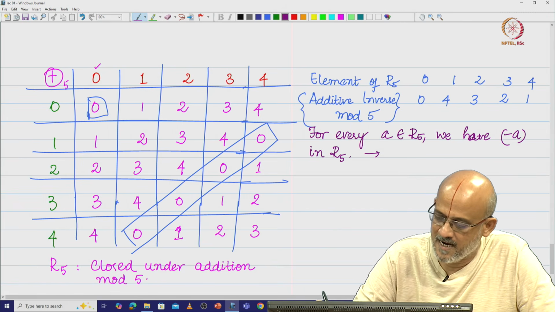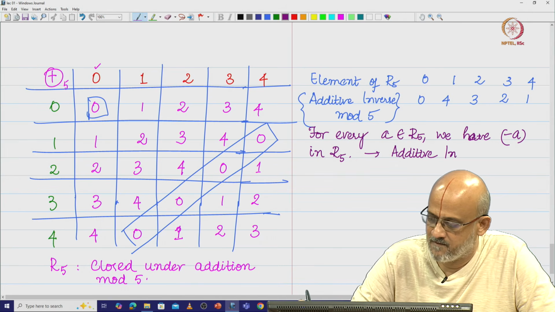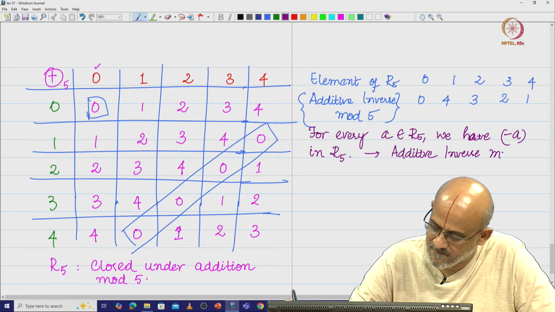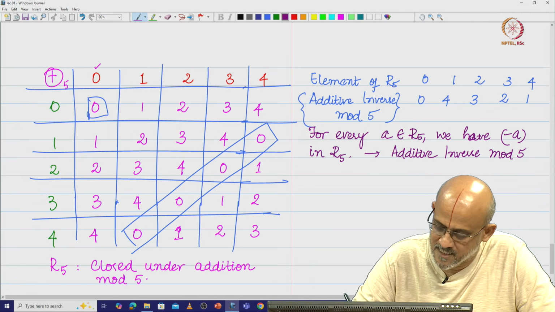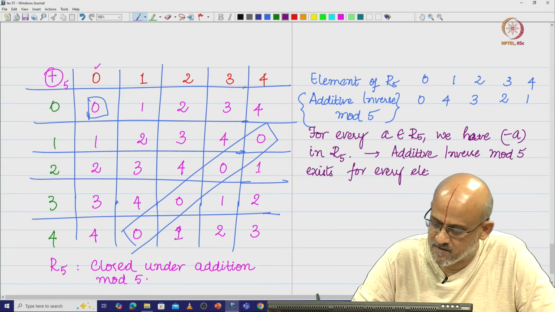That means additive inverse mod 5 exists for every element in R5. Is this okay?